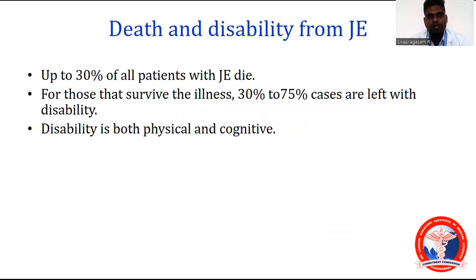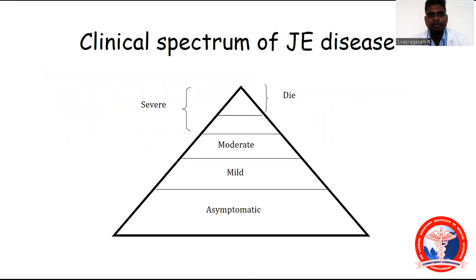Death and disability from JE. Up to 30% of all patients with JE die. For those that survive, 30 to 70% are left with disability. Disability is both physical and cognitive because it affects the brain. Clinical spectrum of JE: as you see in the pyramid, the majority of the cases will be asymptomatic. Then come the mild, moderate, and very few cases get severe, and very few of them, the tip of the iceberg, will die.